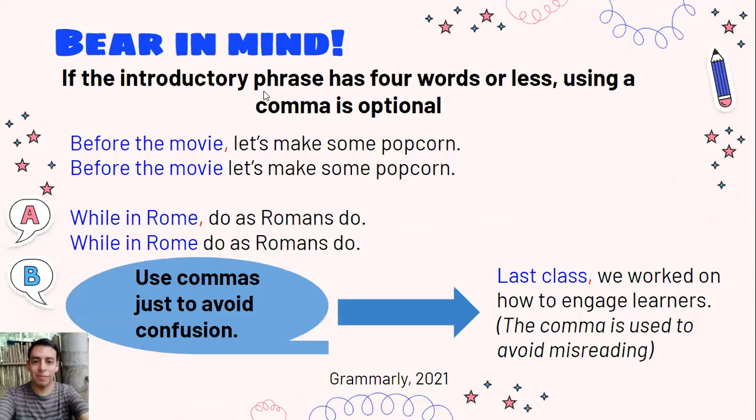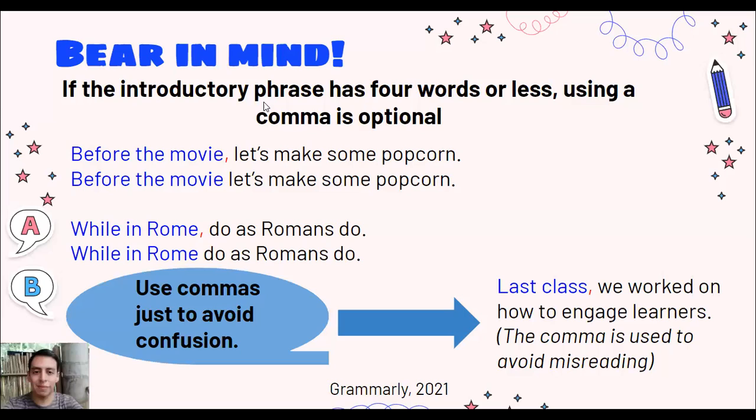Now, there are some exceptions when using commas in relation to introductory phrases, especially when using phrases that have 4 words or less. The use of commas is not mandatory as long as it is not needed to avoid confusion.